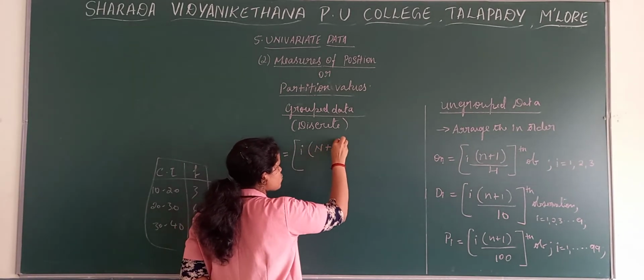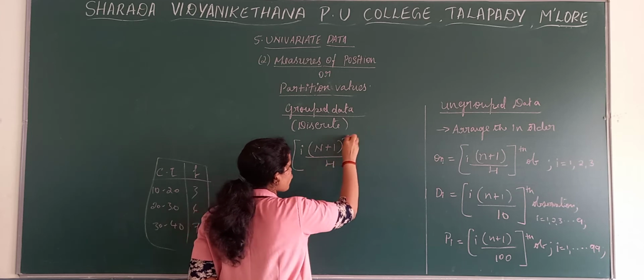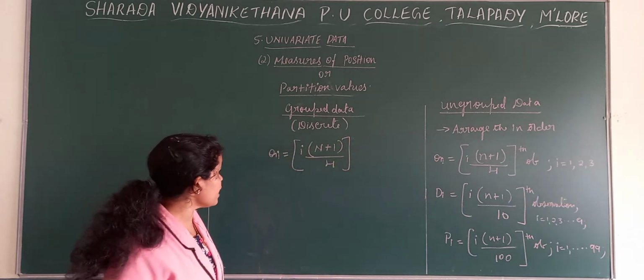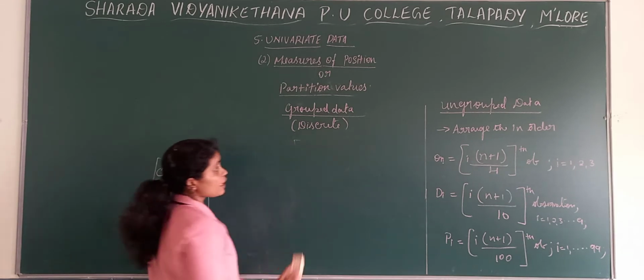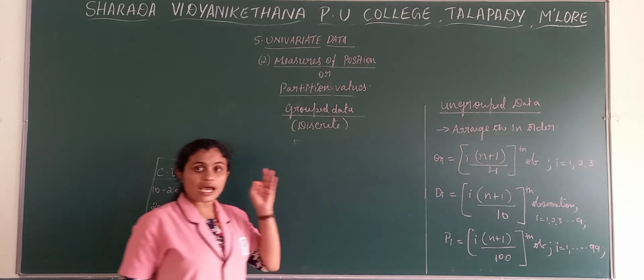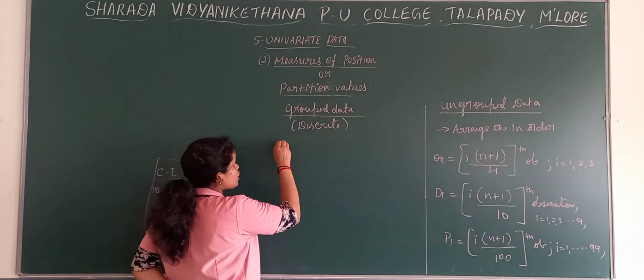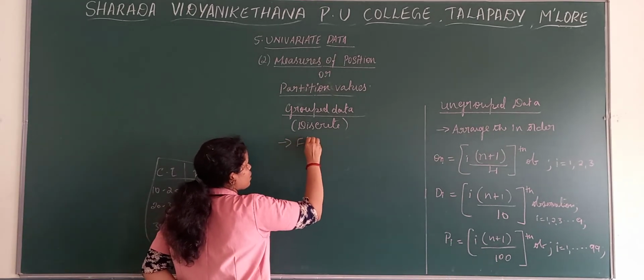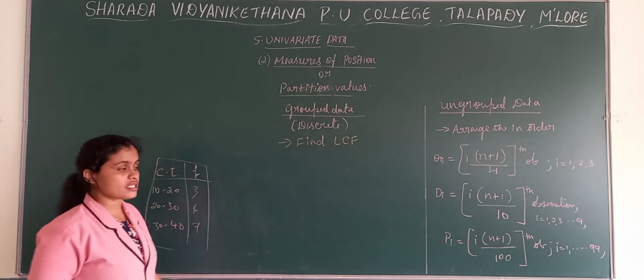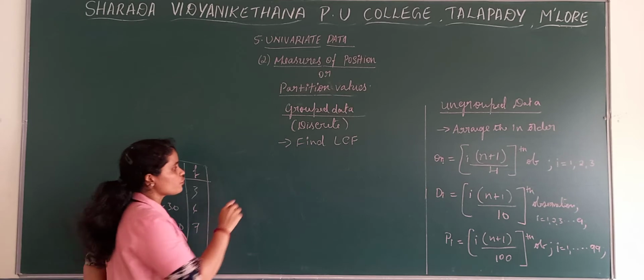Capital N plus 1 divided by 4 observation. But before that, one more thing, in case of discrete data, firstly what we need to do? We need to arrange the data in ascending order. Here we need to find LCF. Since we have frequencies, one more column, LCF, we have to find out.